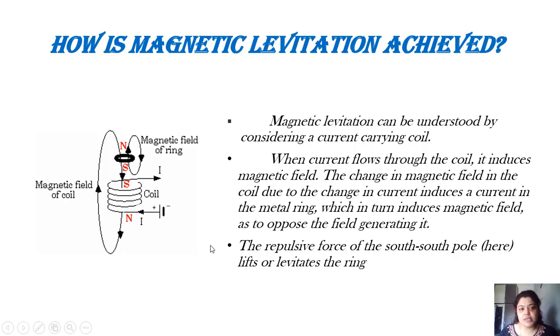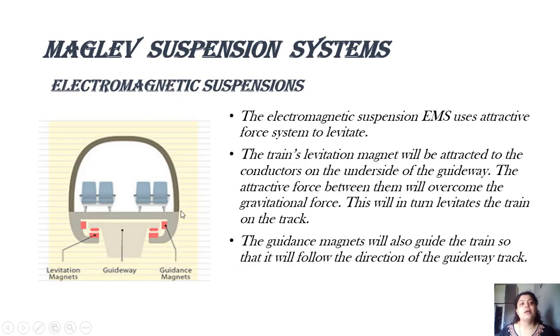I hope this term is clear. Now let us move ahead. The maglev suspension systems basically are divided into two categories. The first one of them is very commonly known as EMS, that is electromagnetic suspension. Now what basically is the arrangement of electromagnetic suspension?